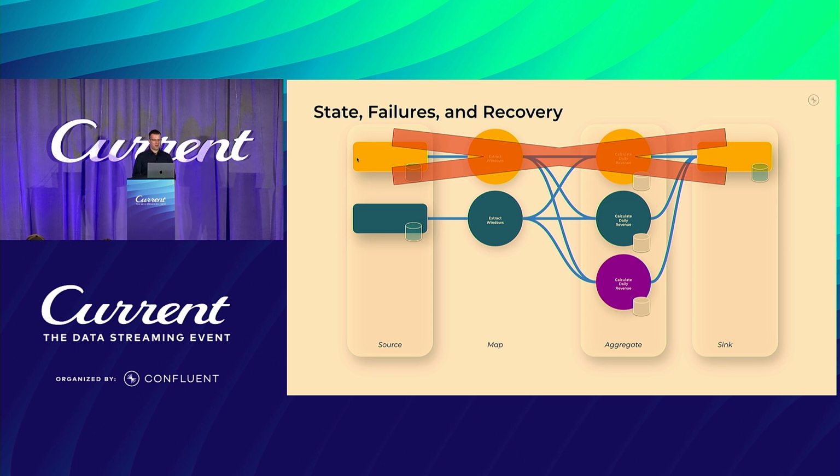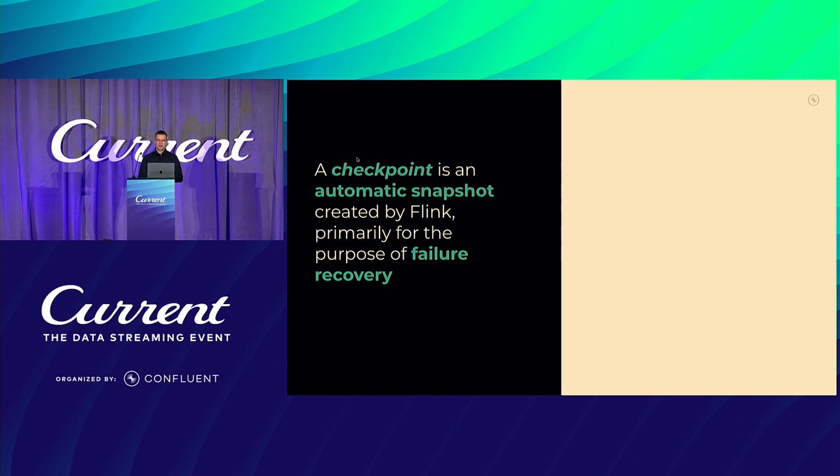In another situation, you might want to pause the job. Maybe you have a bug in your application. You want to pause it for a bit, fix it, redeploy. You also need some state there in order to continue where you left off, because usually you don't want to restart from the very start that you read data from. So for this, Flink has 2 types of snapshots. One kind of snapshot is a checkpoint. Checkpoints are automatically managed by Flink and are taken for the purpose of recovering from failure. They are written in a format that is optimized for quick recovery.